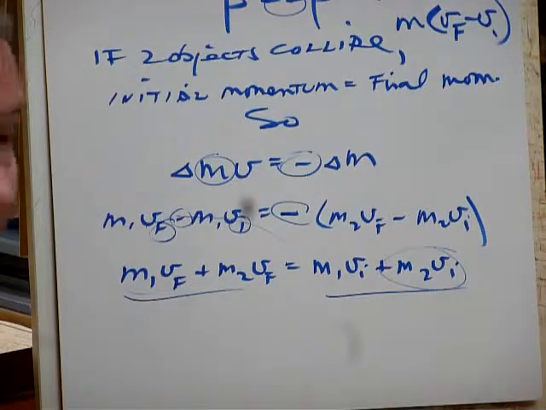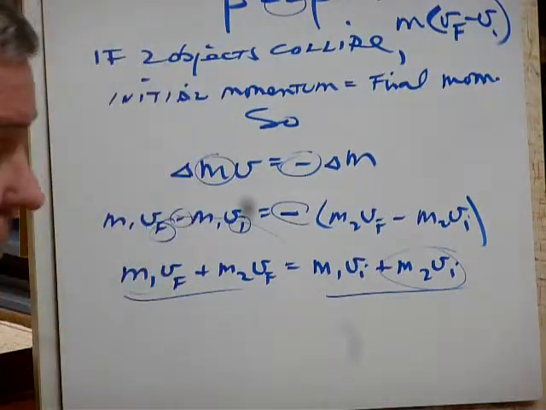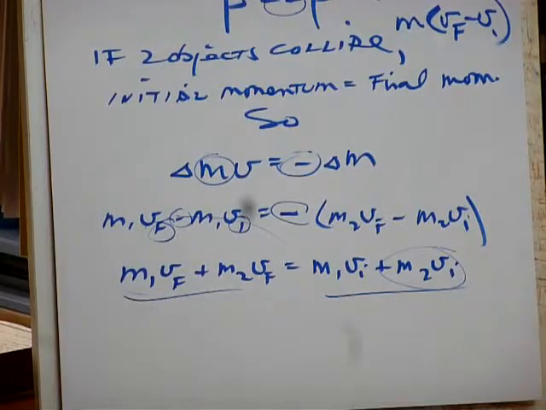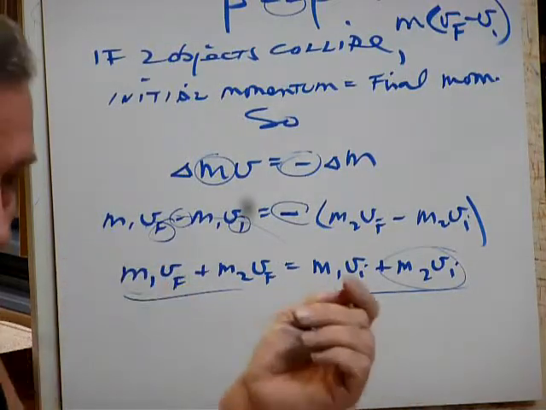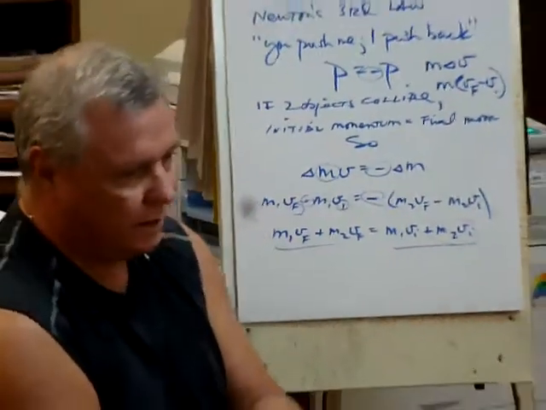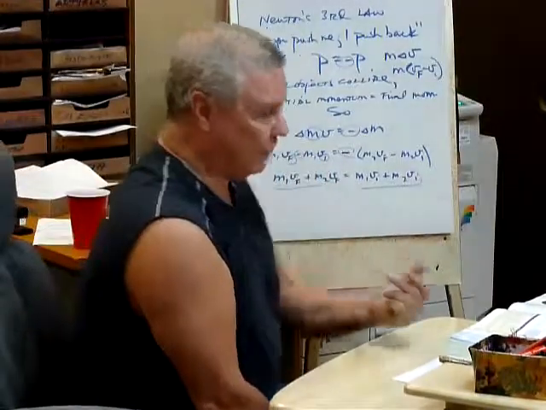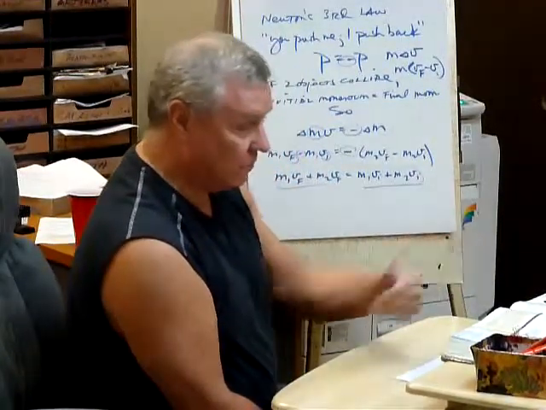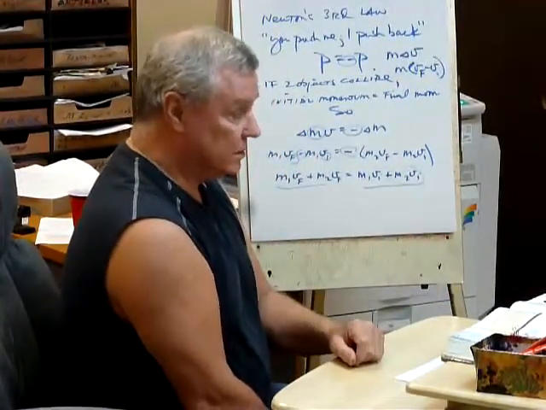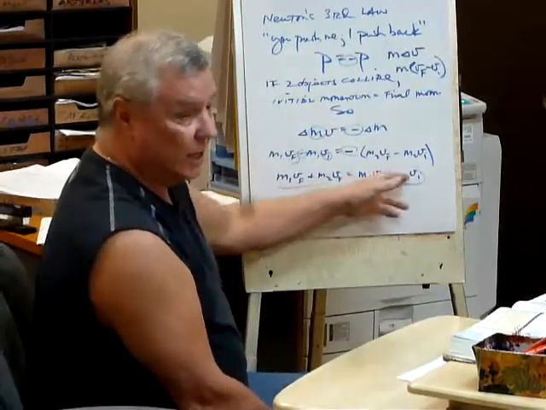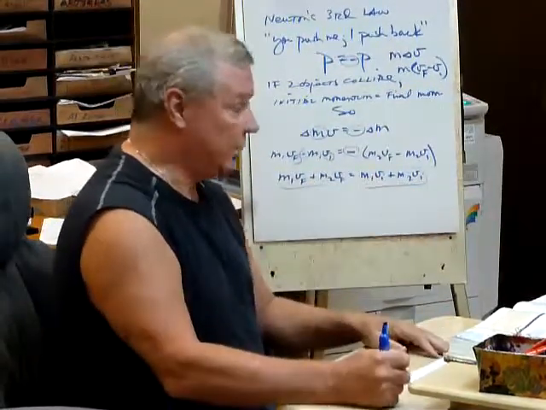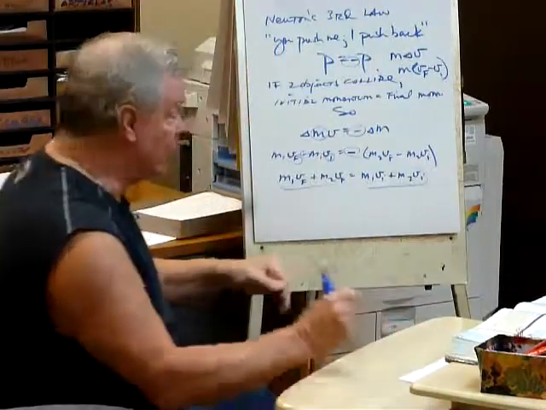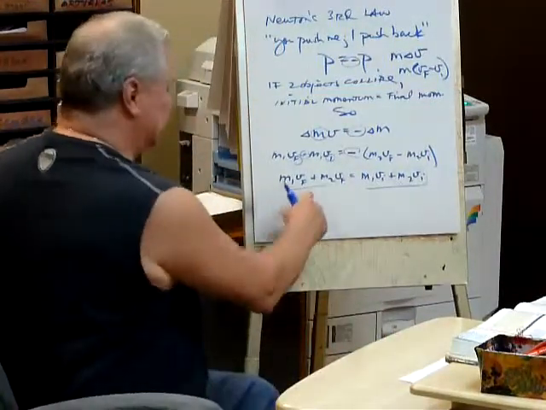So, how does this work? Let's say we got two objects, and they're going to collide. And if they're going to collide, they can collide elastically, they can collide inelastically, or they can collide perfectly inelastically. So 3 different ways of collisions, 3 different formulas. So the formulas are all just variations on this. So it's not like you have a whole bunch of different formulas like we saw in Unit 1. Formulas here are pretty straightforward. And they're all just variations on this thing.